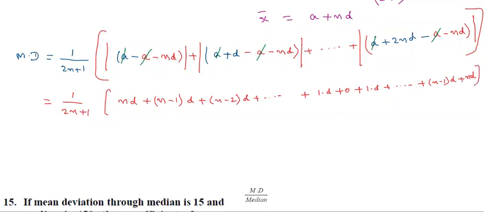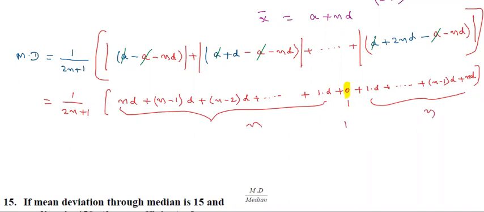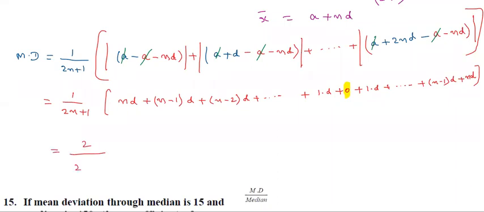Yes or no? There are 2n plus 1 terms. One of the terms is going to 0. Remaining, the left side has n terms and the right side has n terms. Totally 2n plus 1 terms or not? Now each term is repeated twice. So calculate like this: 2 divided by 2n plus 1, and each and every term has d, take it common.